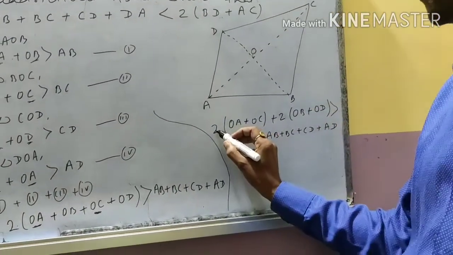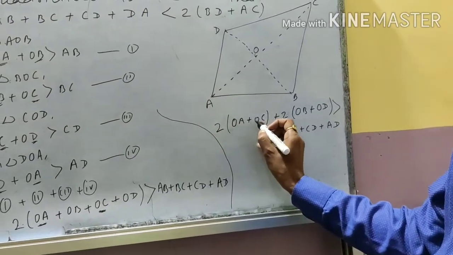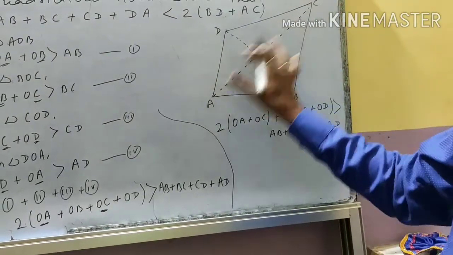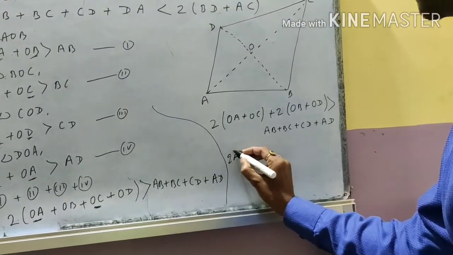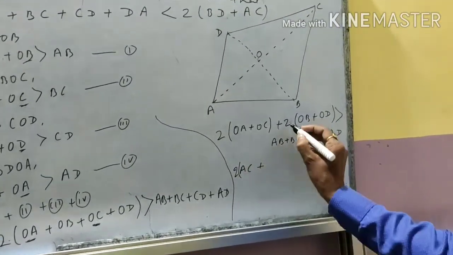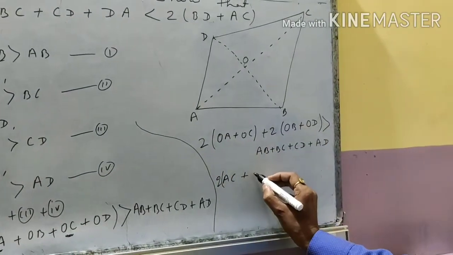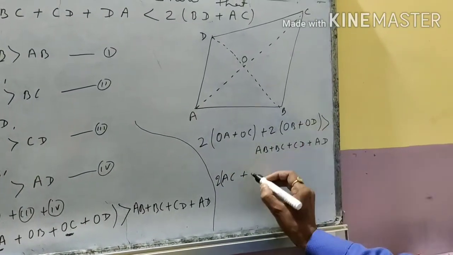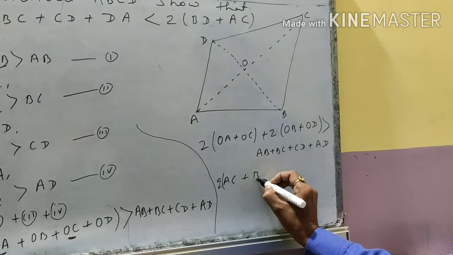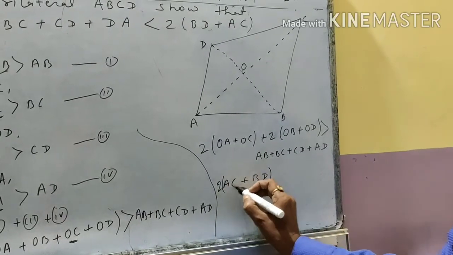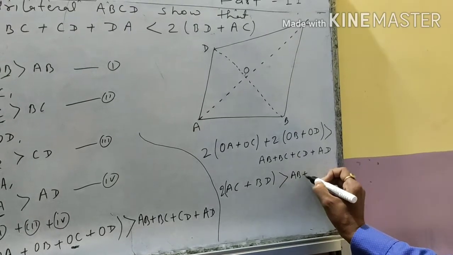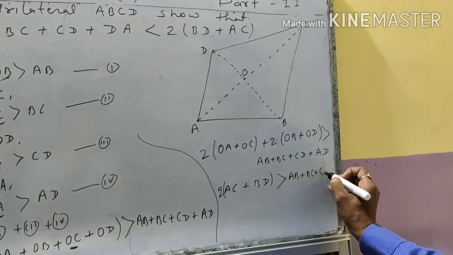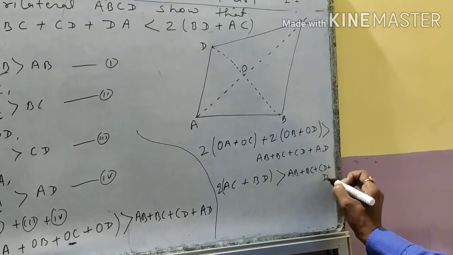OA plus OC is equal to AC, so we can write 2AC. Similarly OB plus OD is BD. So 2 times AC plus BD is greater than AB plus BC plus CD plus DA.